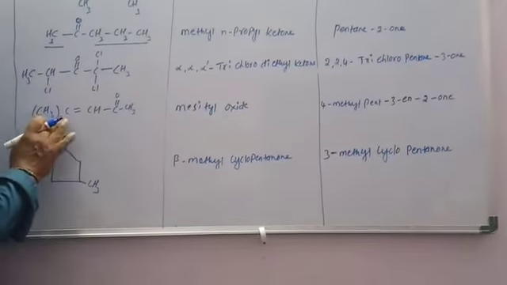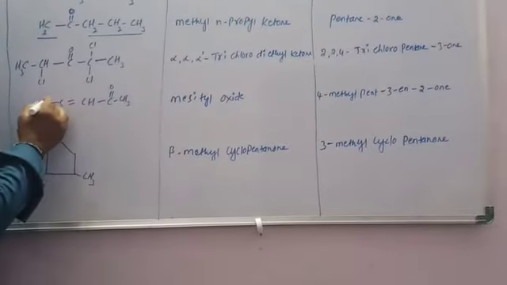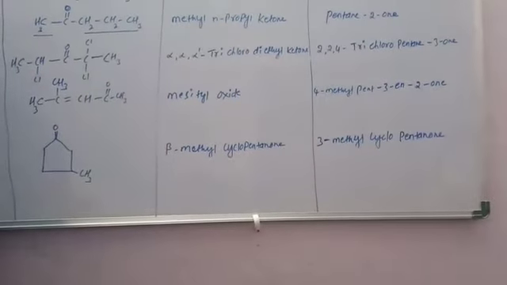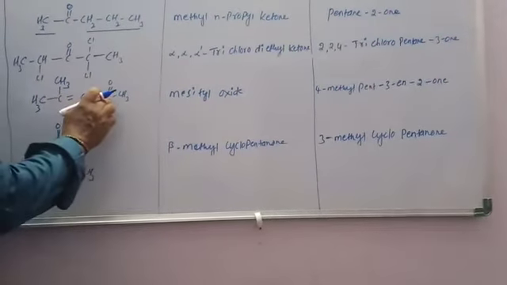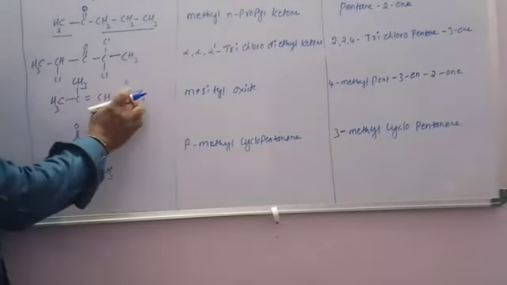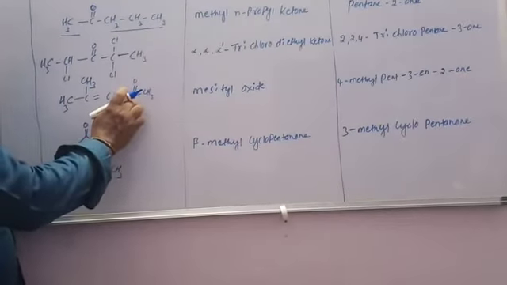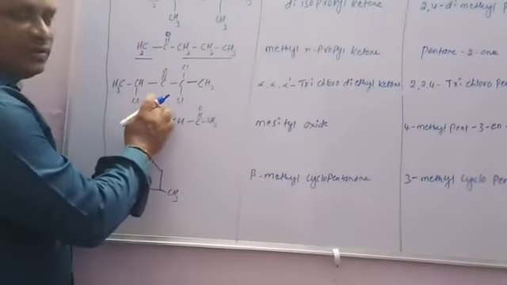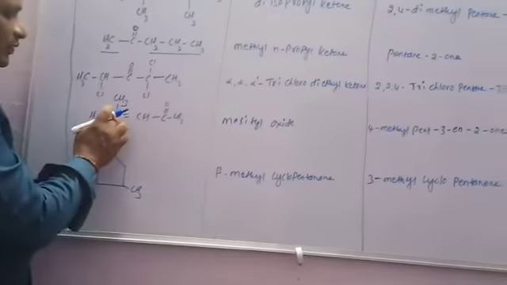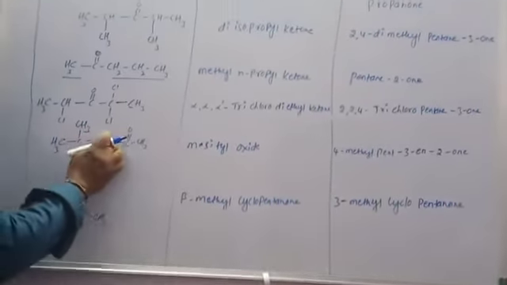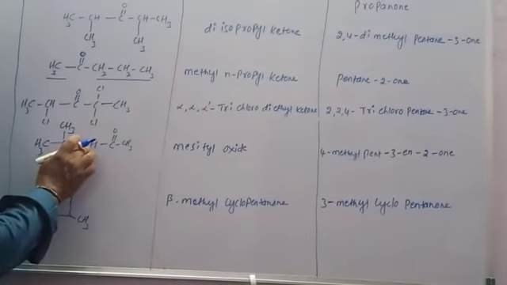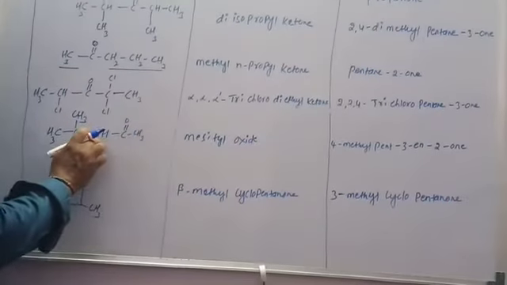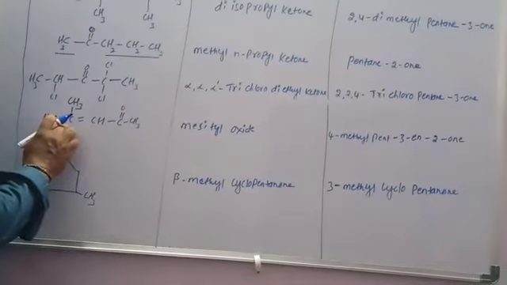It is simply written as two CH3 groups on one carbon. The double bond is the functional group and the methyl is a substituent. The second carbon has the one, the third carbon has the ene, and the fourth carbon has the methyl. So it is 4-methylpent-3-en-2-one.